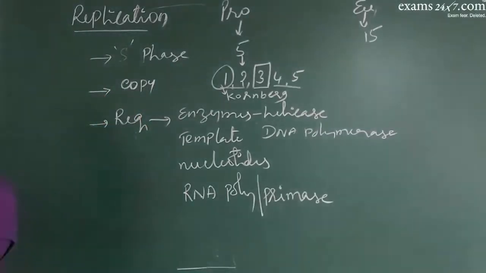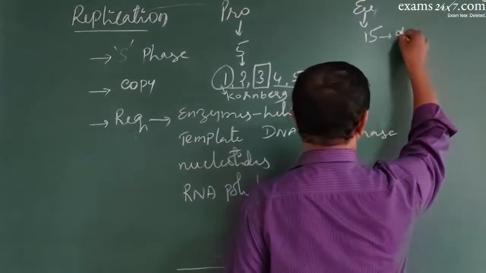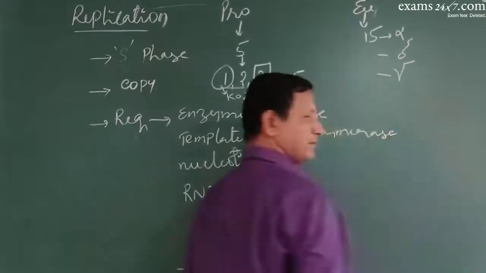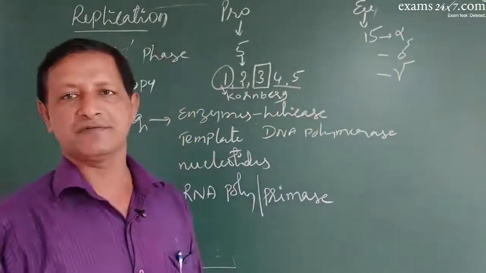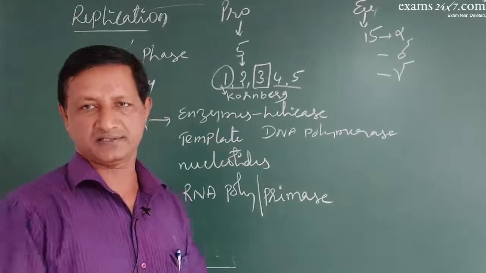In eukaryotes, mainly 3 enzymes, DNA polymerase alpha, DNA polymerase delta, and DNA polymerase gamma, are very much needed for the process of replication. So this is one difference. Understood?